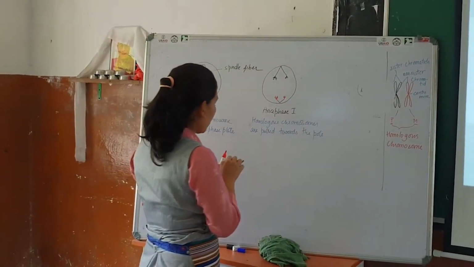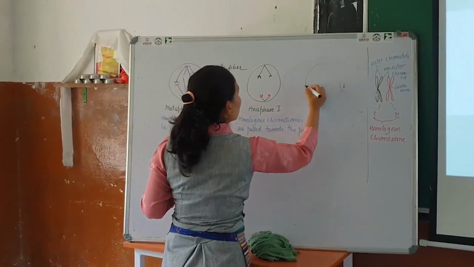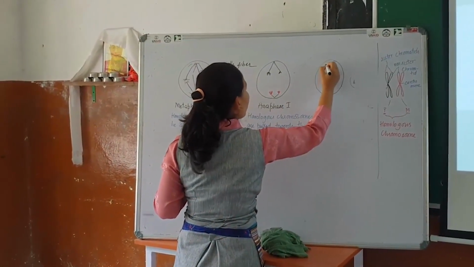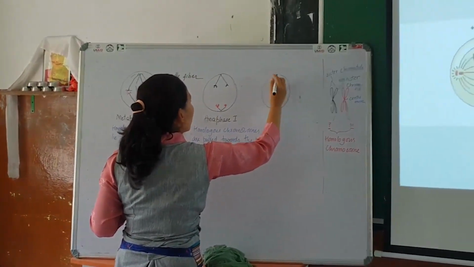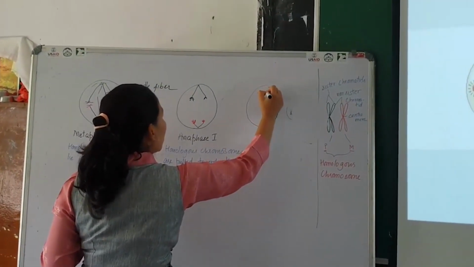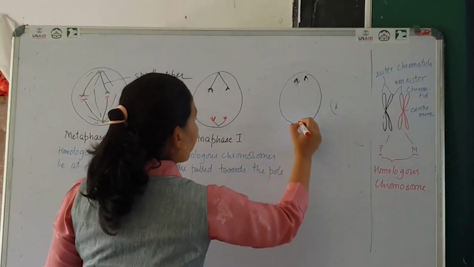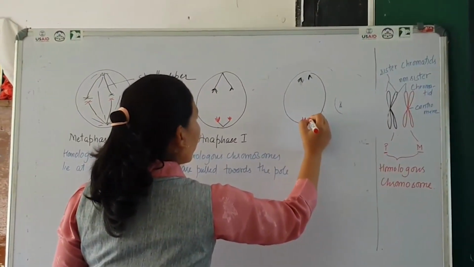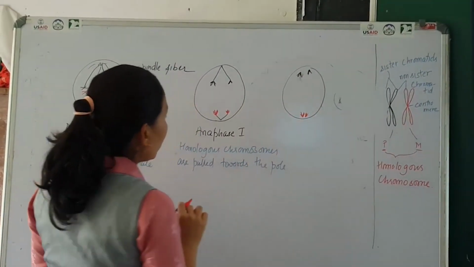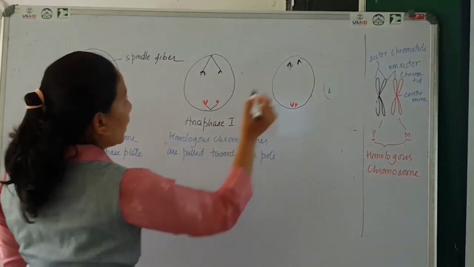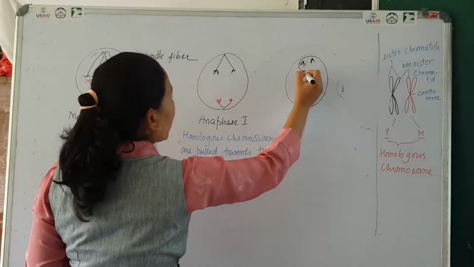And next is this chromosome, they reach the respective pole, and this is surrounded by a nuclear membrane.